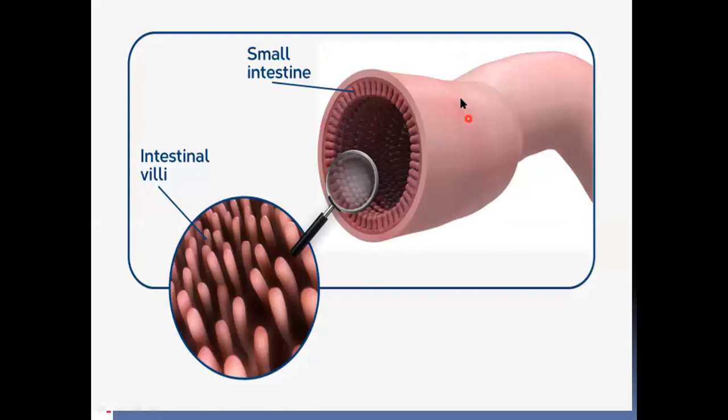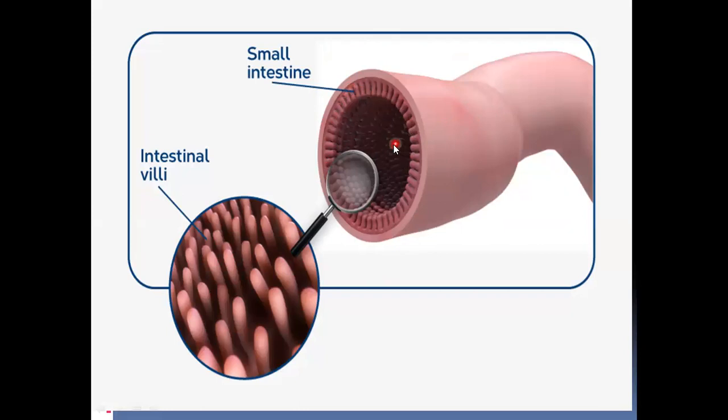Now see, this is the small intestine tube, isn't it? And inside this, you can see from the inner wall of the small intestine small finger-like projections.